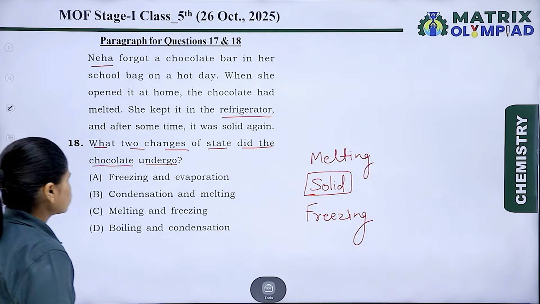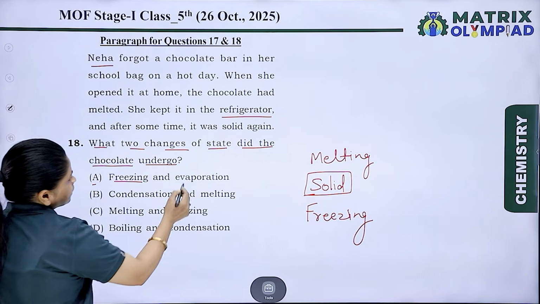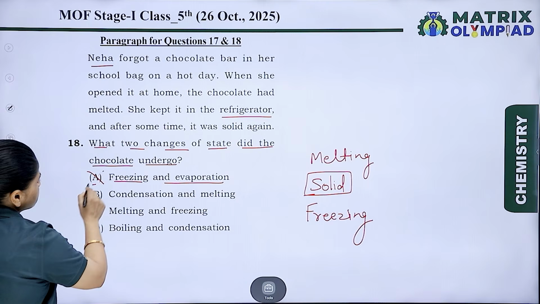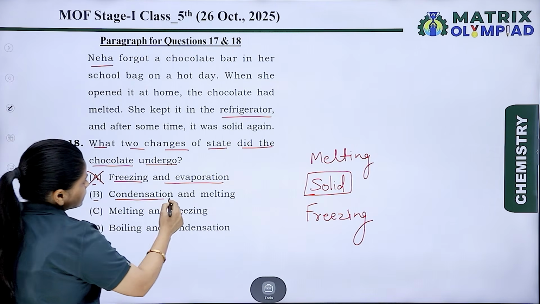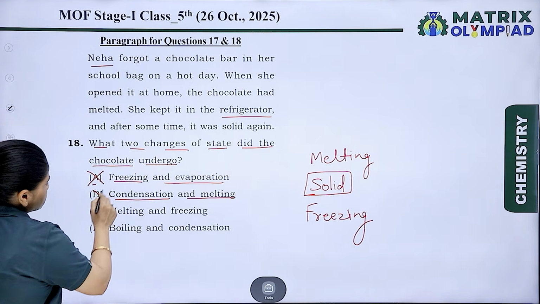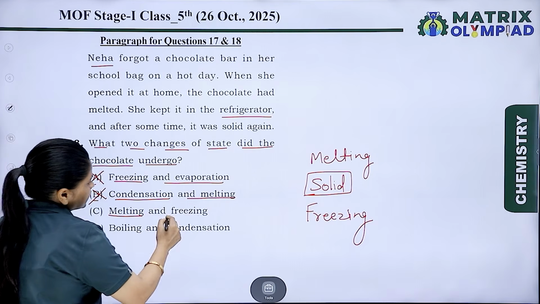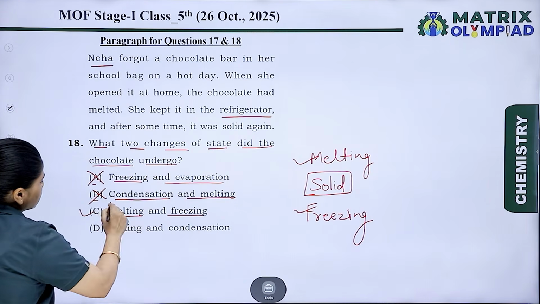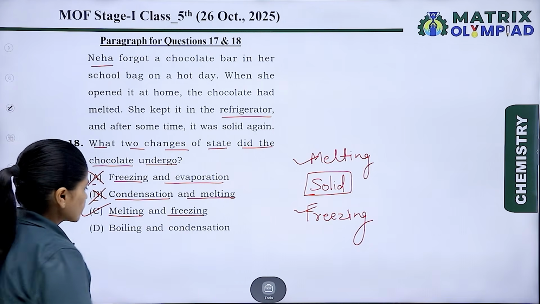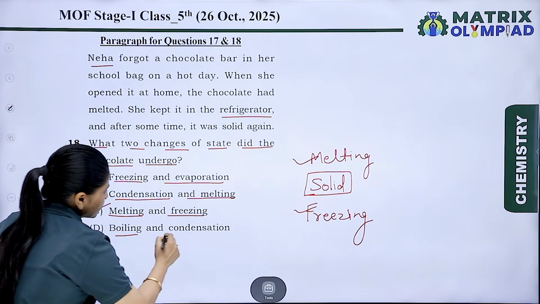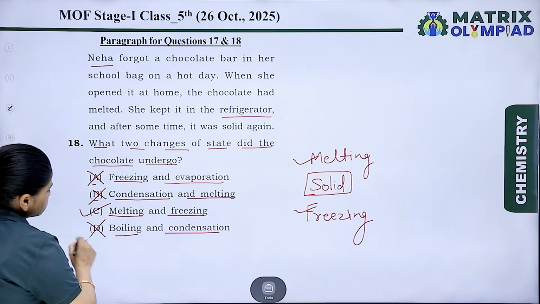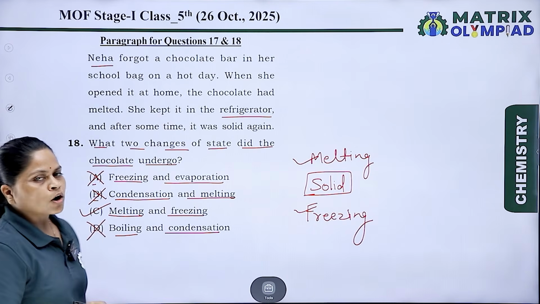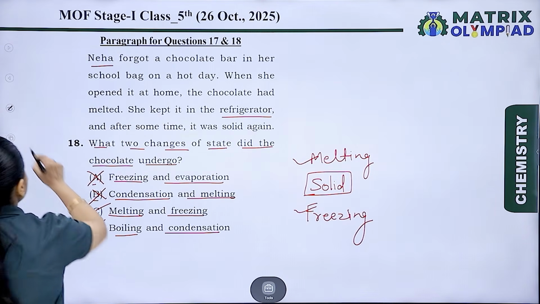Let's take the options. A. Freezing and evaporation. No, this is wrong. B. Condensation and melting. No, this is again wrong. C. Melting and freezing. Yes, melting and freezing is the correct option. D. Boiling and condensation. No, this is again wrong. So the correct option is C. Let's take the next question.